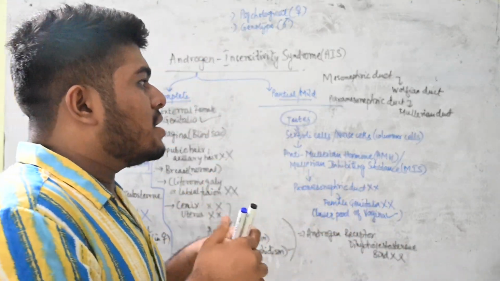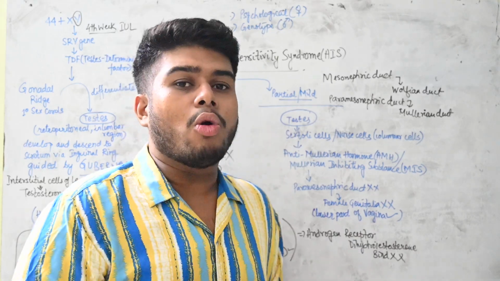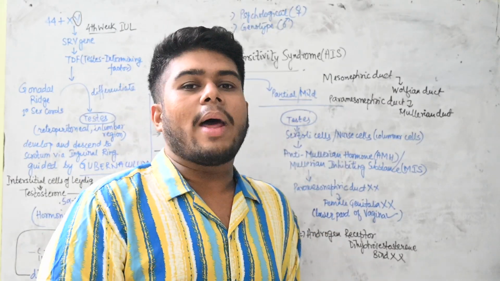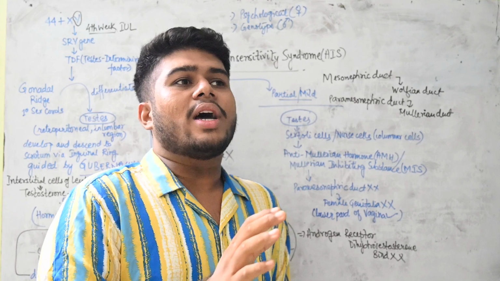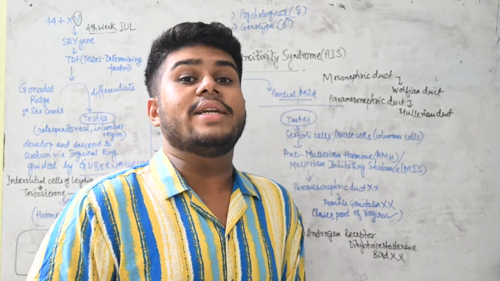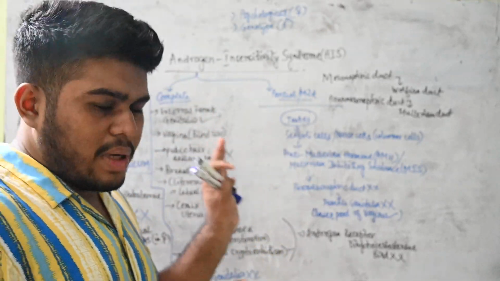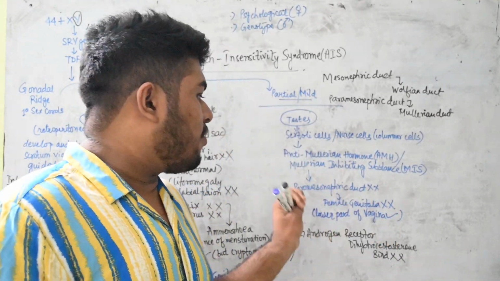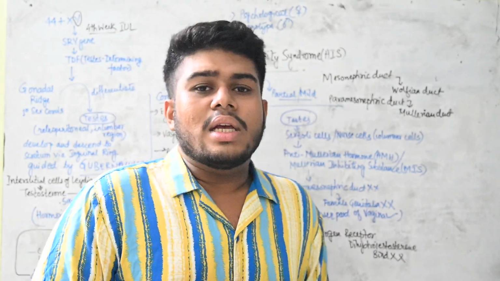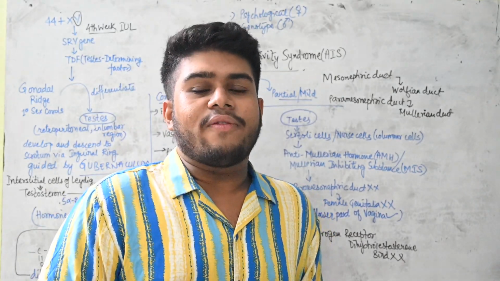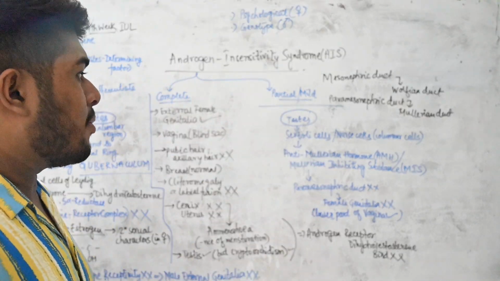So in normal males what will happen, this anti-Mullerian hormone will actually suppress the paramesonephric duct formation, so that there will be no female external genitalia formation. Okay, the female genitalia will actually not be formed if there is suppression of this paramesonephric duct, which actually happens normally.